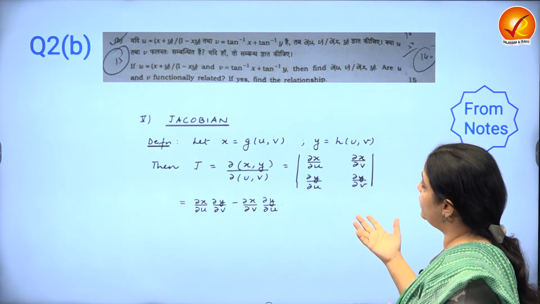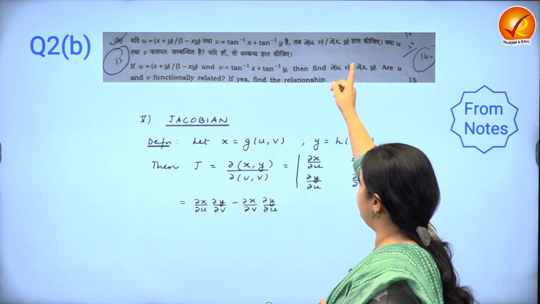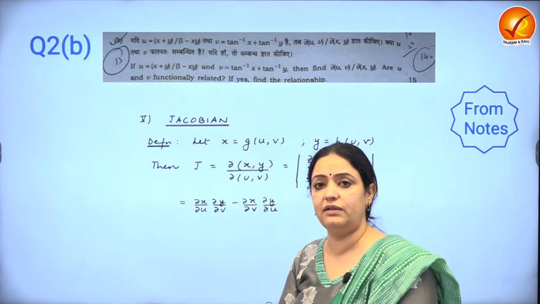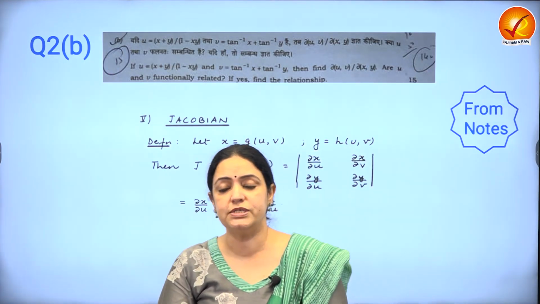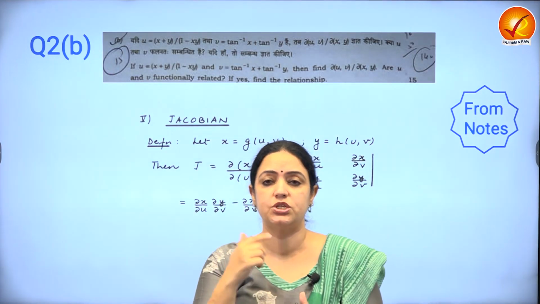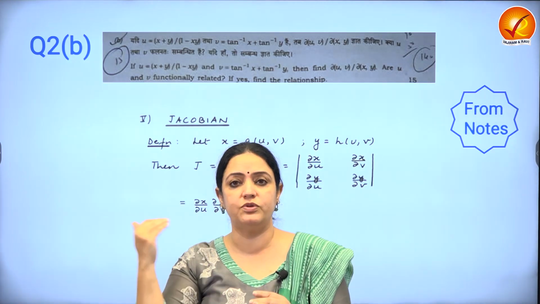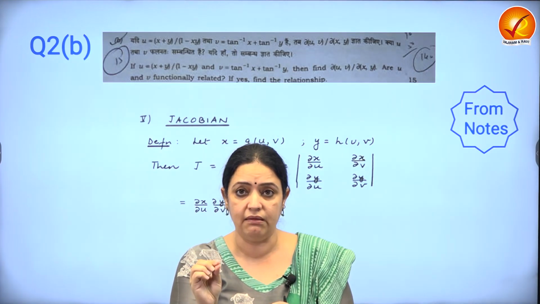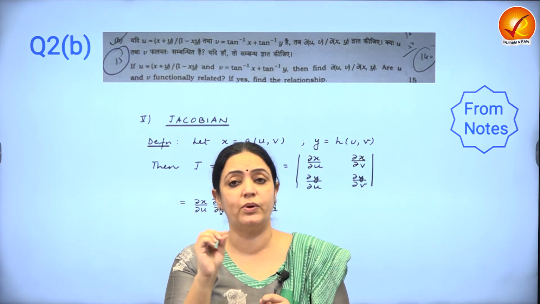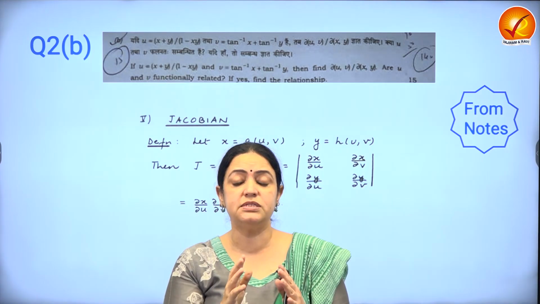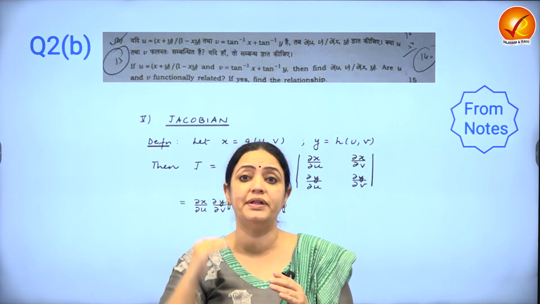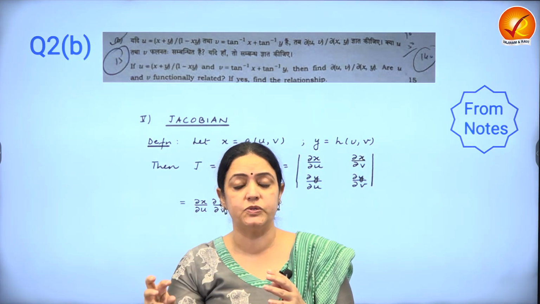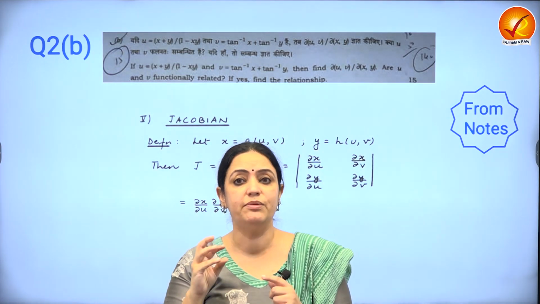This question again from calculus is a concept that they've asked in the past regarding the Jacobian, used very, very frequently in vector calculus. Now a lot of students ask me, but ma'am, this question has come in section A, and you are referring to Jacobian, which is vector calculus. Remember, calculus is paper 1 section A, vectors is paper 1 section B, but vectors can be categorized as calculus also and analysis also. The placement of this topic in the syllabus is not necessarily important.